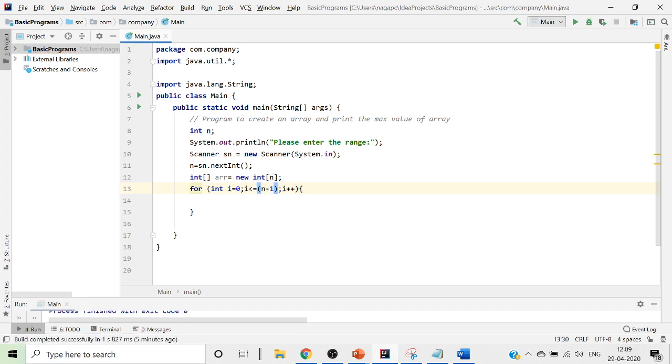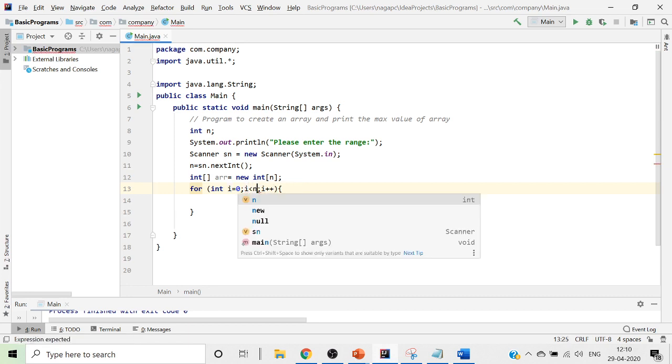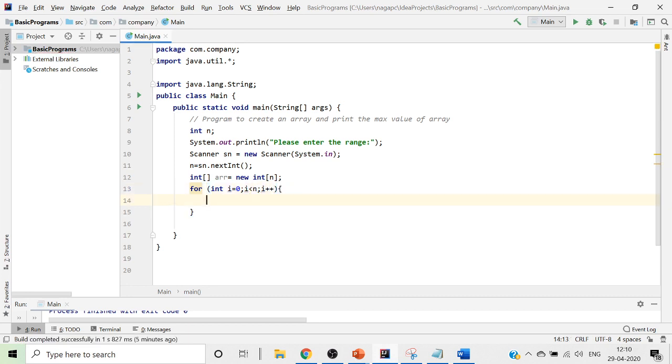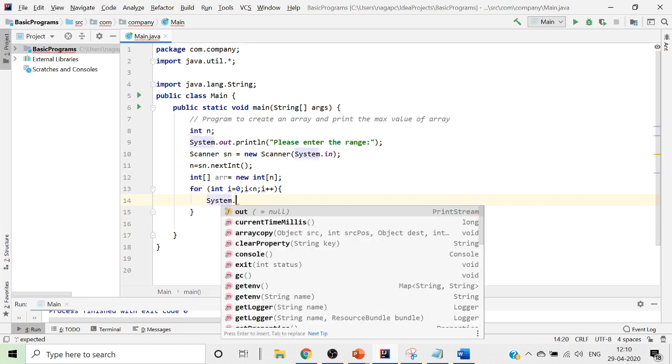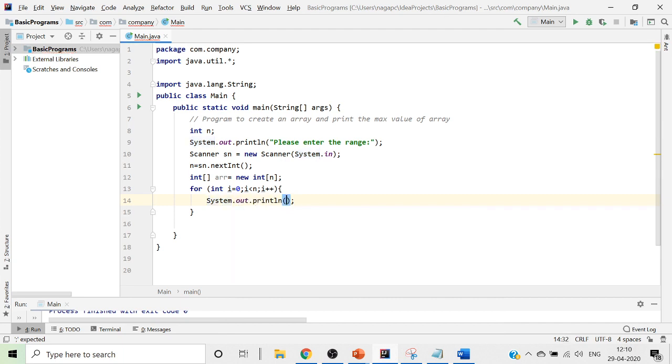I can also do it like this, but instead of making it look complicated, I'll put it as less than n. Now इसके अंदर हम ये प्रोग्राम लिखना start करते हैं, यानी read करना start करते हैं. So we will write it as System.out.print, और यहाँ पे भी हम लोग print देते हैं ताकि we'll read it in the same line. Now we'll put it as "please enter the element".